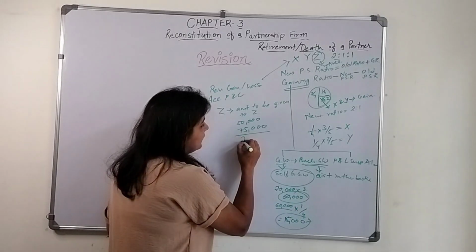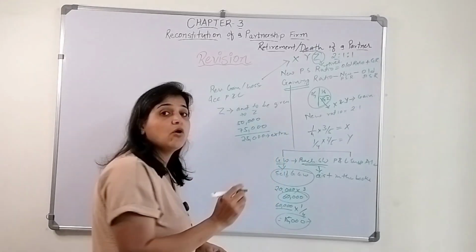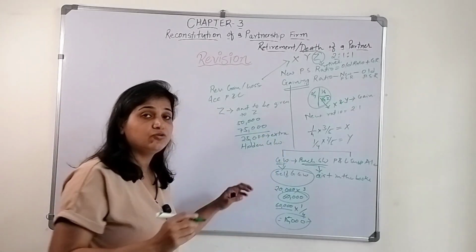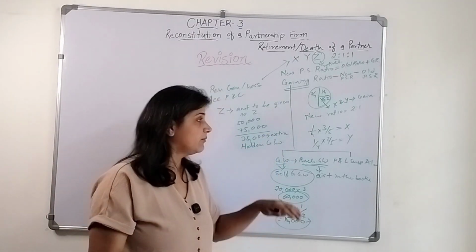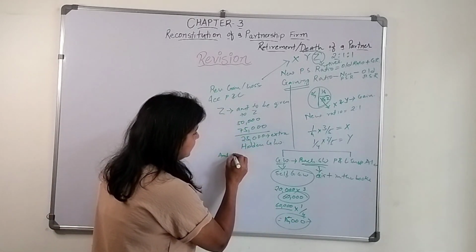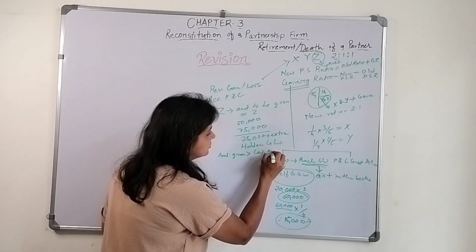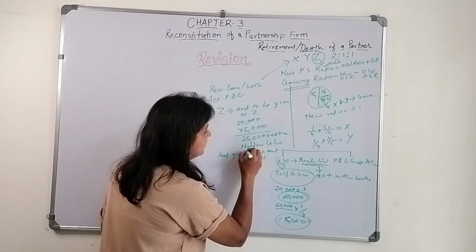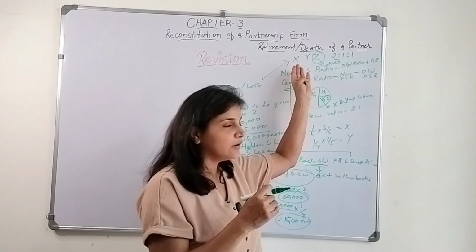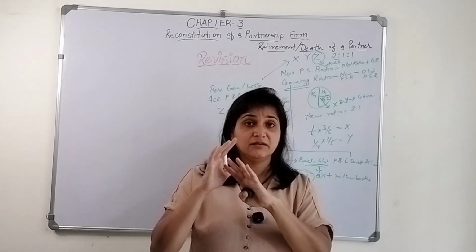So this 25,000 extra that we are giving, what is this extra amount? It is hidden goodwill. Okay, that is hidden goodwill. You need to take this into your mind: any amount given that is more than the capital amount determined is hidden goodwill. And that hidden goodwill, who will give? The remaining partners, that is X and Y, in their gaining ratio. Okay, in their gaining ratio.